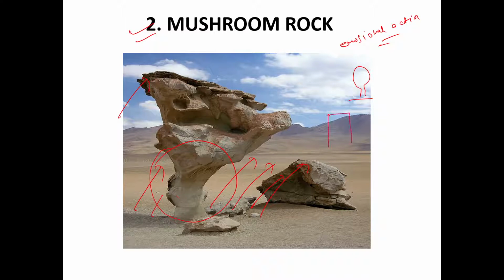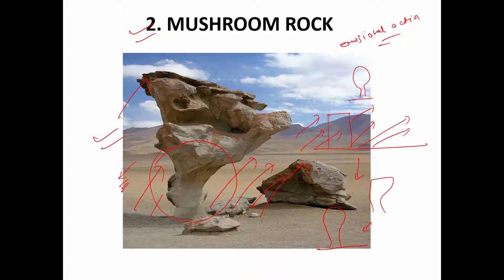So initially this could have been something like this, right? And then wind keeps on blowing. Here the speed is even higher, right? So with time, what will happen? Something like this. And with time, it will get more narrow below and broad from above. So we get this mushroom rock. We call it mushroom rock. This is a very famous feature.